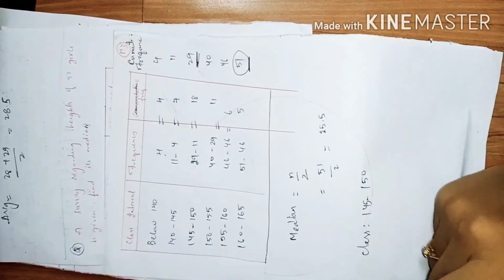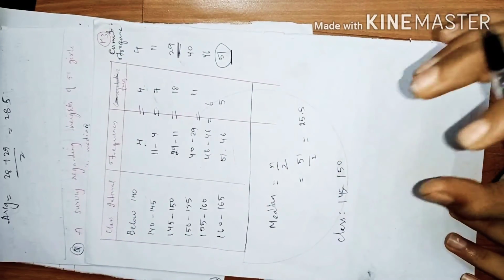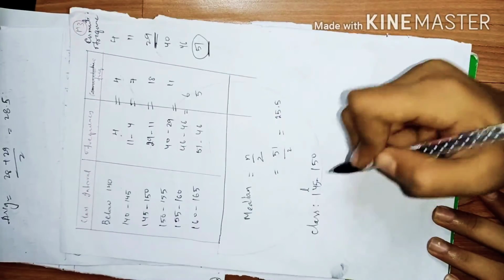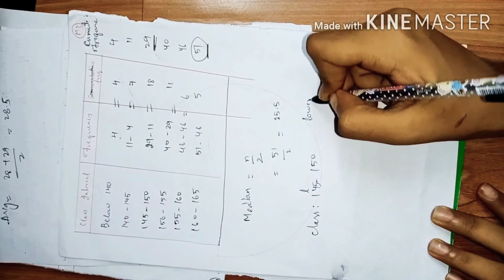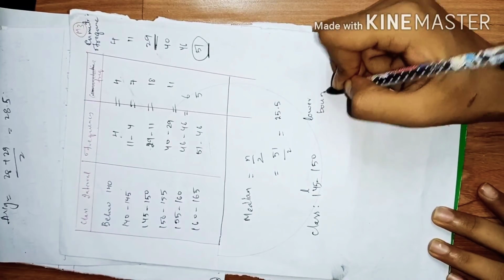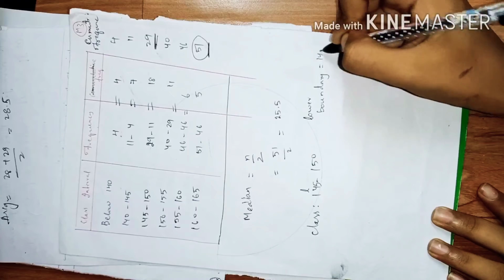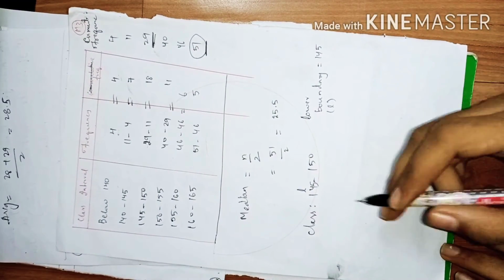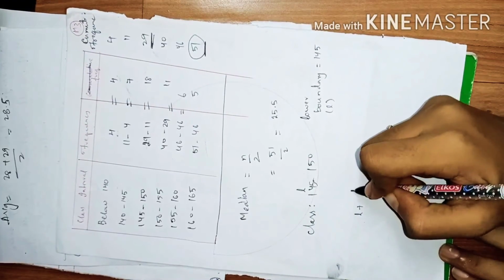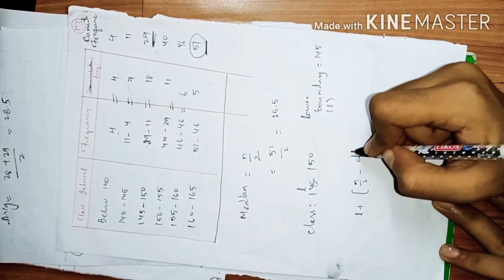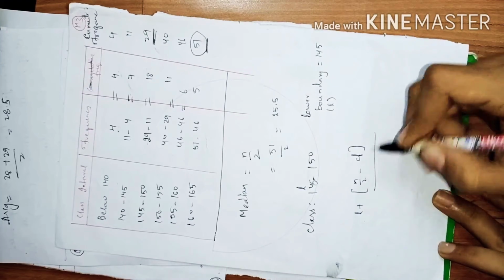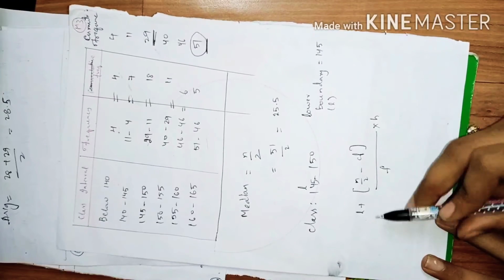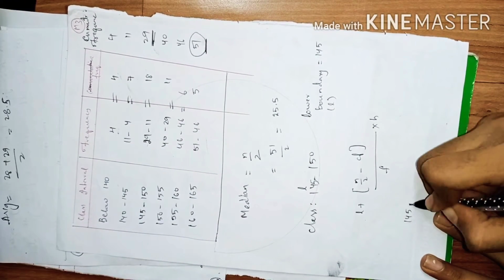To find the median, we will use a formula. The lower boundary is the left value of the given interval, as I already explained. So 145 is the lower boundary, which I will represent with L. The formula is L plus (n by 2 minus Cf) by f into h. I already explained most of these terms. L is 145 because the lower boundary is 145.